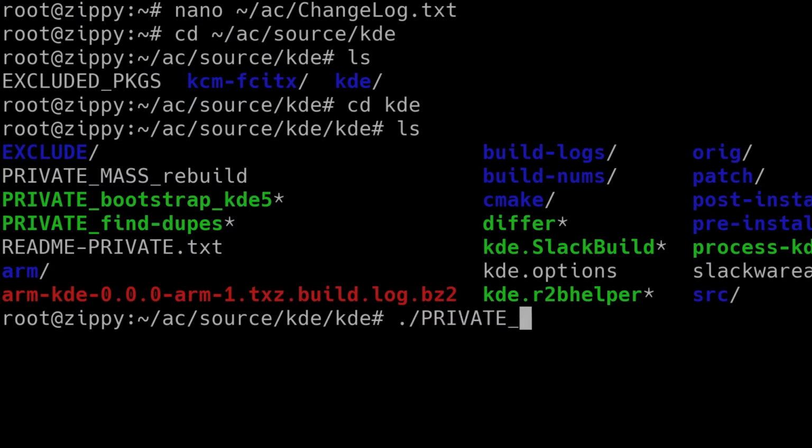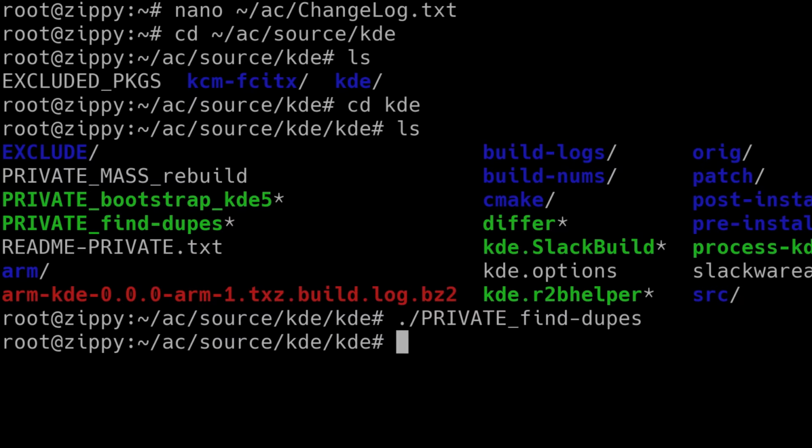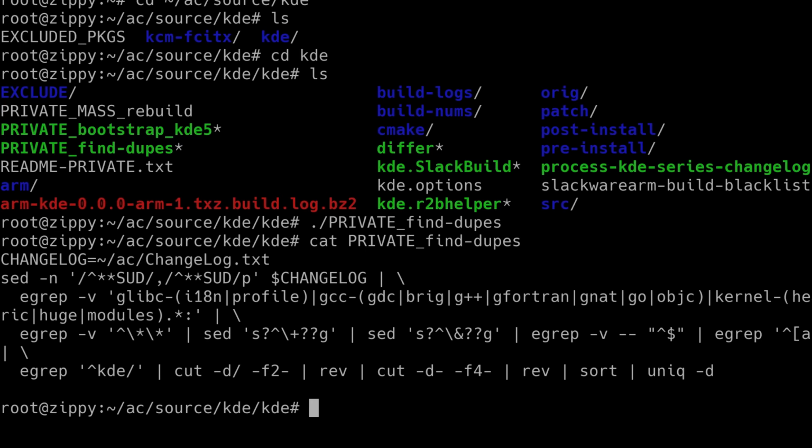So what I've got here is a little script that checks whether there are any duplicates in the changelog that you just saw me going through. I need to build into the helper tools or into the build system something to automatically deduplicate the list. I just haven't done it yet. I wrote this code to do it instead. I did actually open up the build system script, this little helper script that you see, the RTB helper that plugs into the build system. It acts as a call out script. I did look at that and thought, I'll just add it in there. And then I realized that that was going to be more difficult than a 5-minute job. So I just wrote some external tool instead. So it just parses the changelog between the update SUD markers, which stands for Slack build updater.